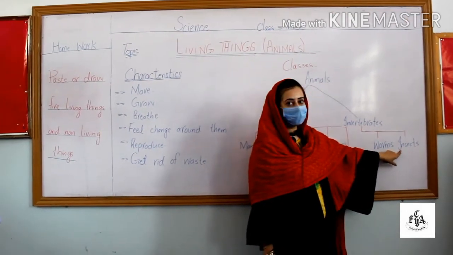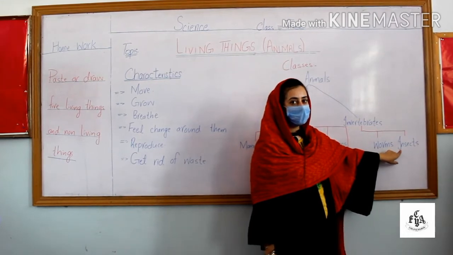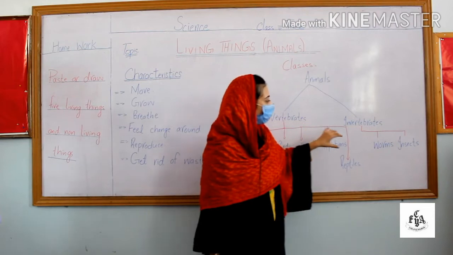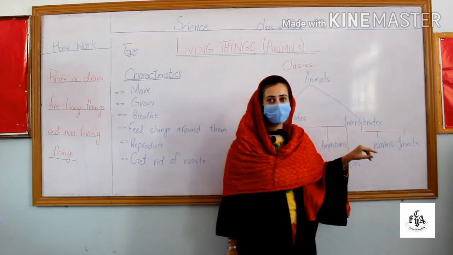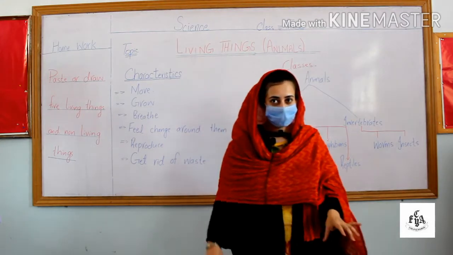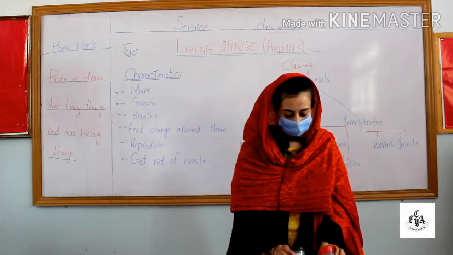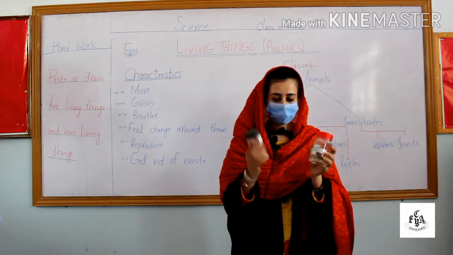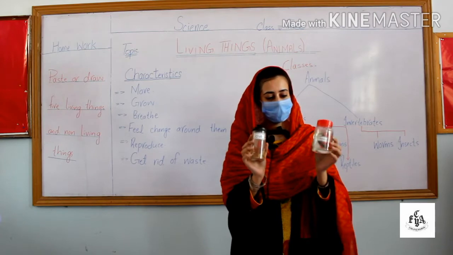Insects have 3 body parts, that is the head, thorax and the abdomen. Some examples of invertebrates are crab, butterflies, grasshopper, and these are all examples of invertebrates. This is a crab and this one is a worm.